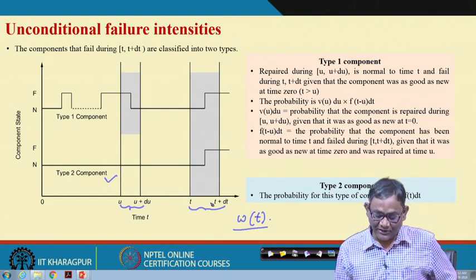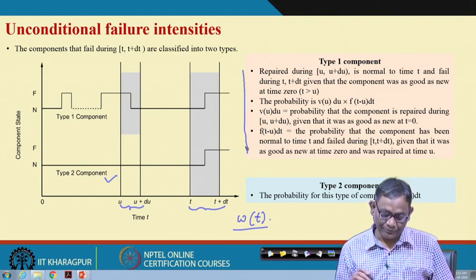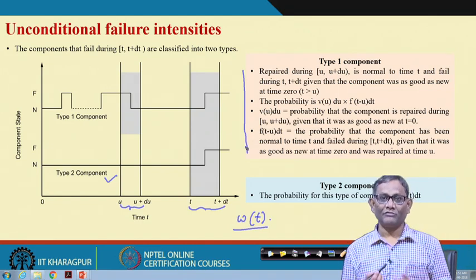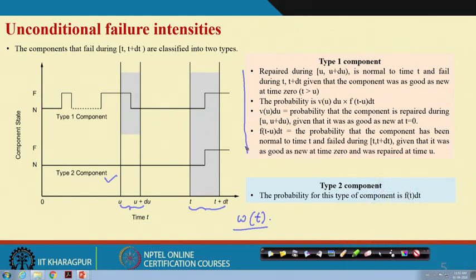So, as a result we have two types of situations, two outcomes, and we can also say two types of components. The issue is that in the second type of component, it fails in between and is then repaired between u and u plus du.